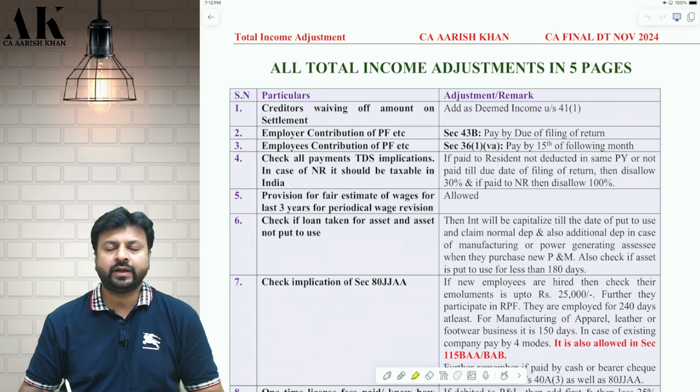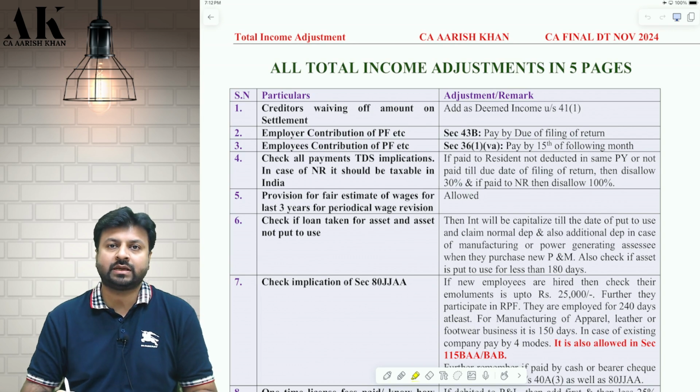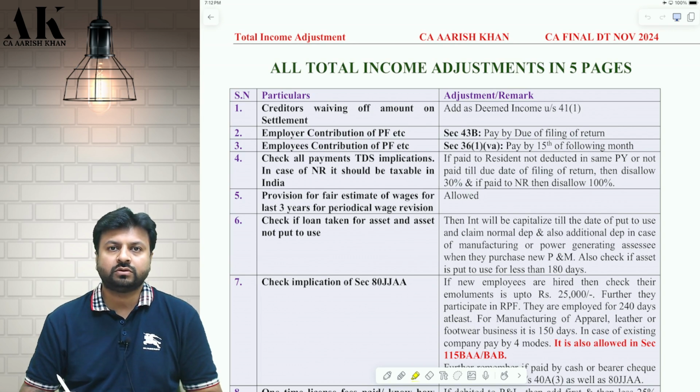Now the point I'm trying to say, which you would have come to know from the title and the thumbnail also, is that we are targeting here the total income adjustments which are relevant for your first question in the examination. We all know that the first descriptive question in the examination is a question on total income, in which mainly PGBP is there, profits and gains from business and profession.